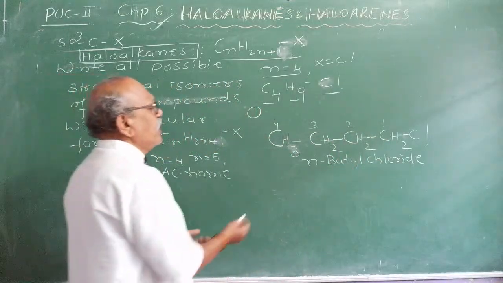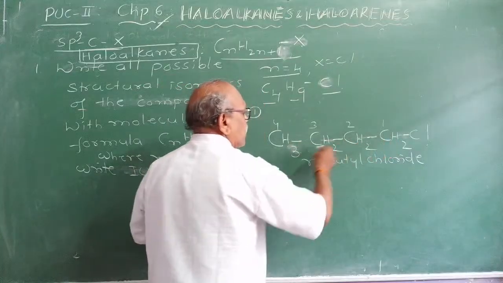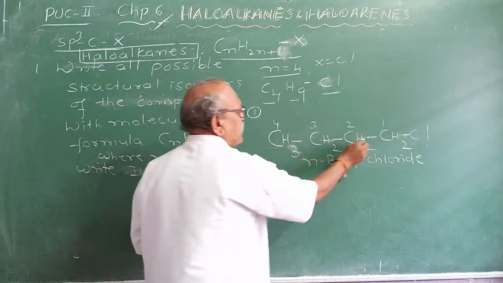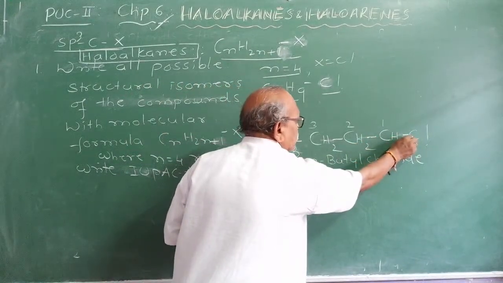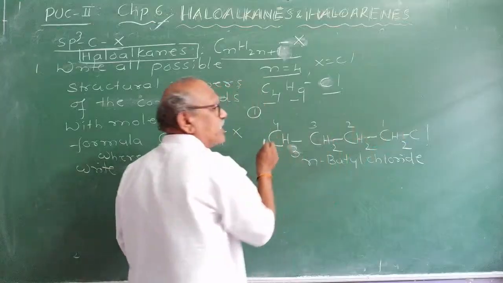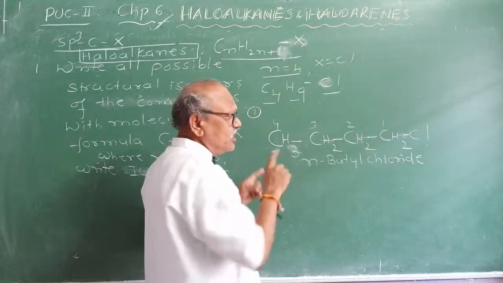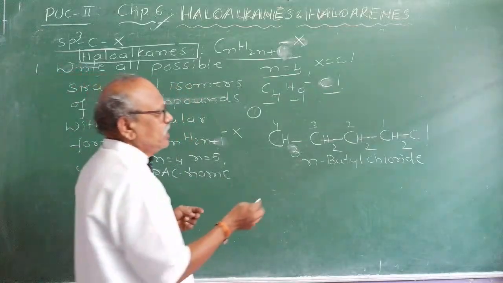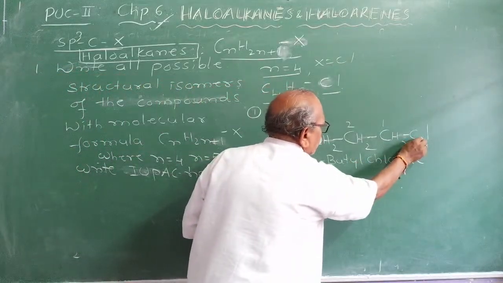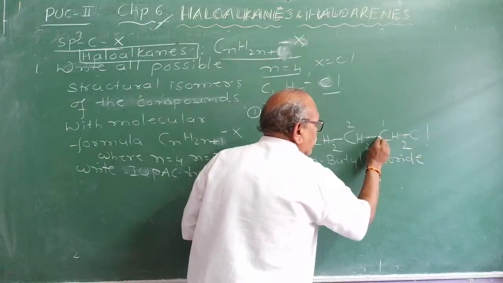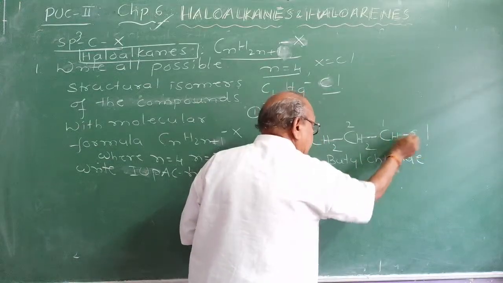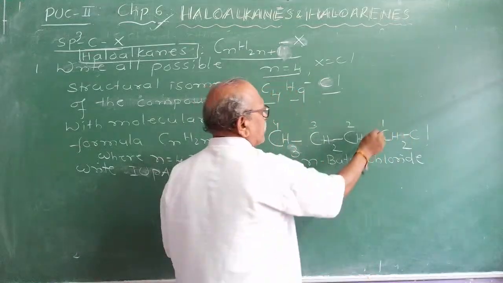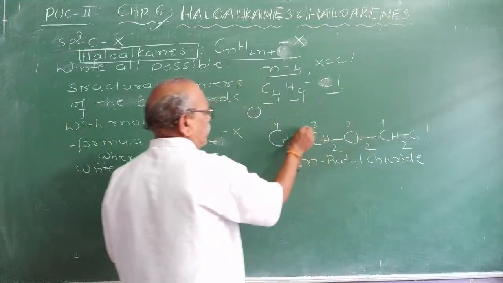The longest chain should be selected as the parent chain. While numbering, the first rule is the longest chain rule. The second rule is the lowest number rule: if any substituent groups are there, the carbon atom containing the substituent group must get the lowest number. Therefore, the second step is writing the numbers 1, 2, 3, 4.